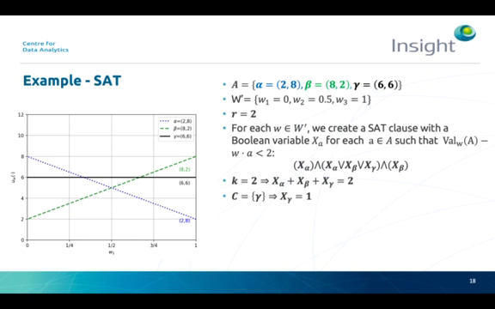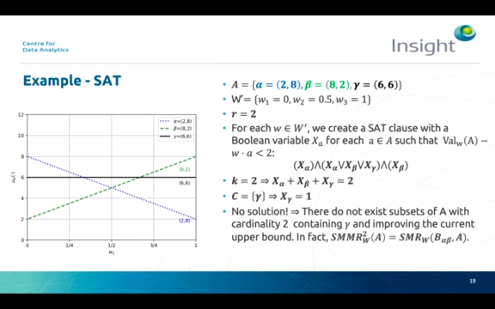Now, if for example we want to evaluate if there exists a set with cardinality 2 containing gamma and improving the current upper bound, we also set to 1 the Boolean variable x gamma. But the SAT problem has no solution with this constraint. This means that none of the sets B alpha gamma and B beta gamma improve the current upper bound. In fact, the set with minimum setwise max regret is B alpha beta.